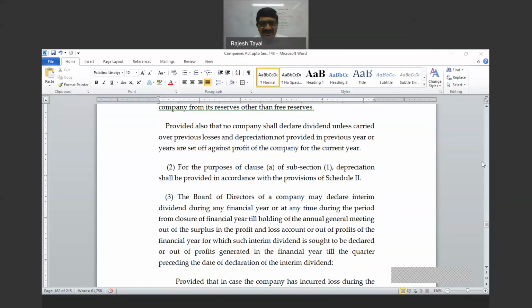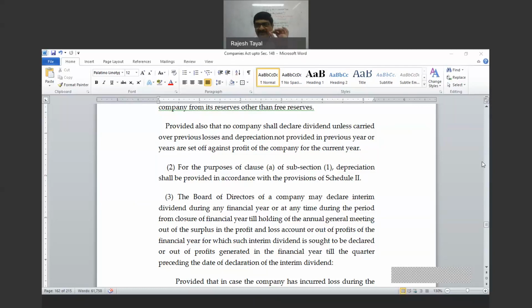So number three, the board of directors of a company may declare interim dividend during any financial year or at any time during the period from closure of financial year till holding of the AGM out of surplus in the profit and loss account or out of profit of the financial year for which the interim dividend is sought to be declared or out of the profit generated in the financial year till the quarter preceding the date of declaration of interim dividend.